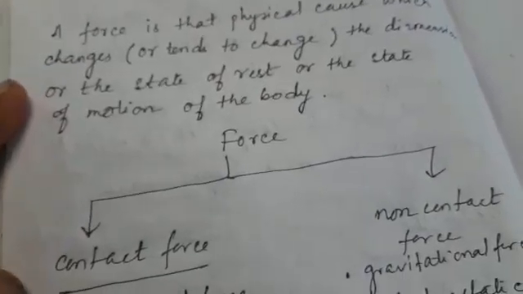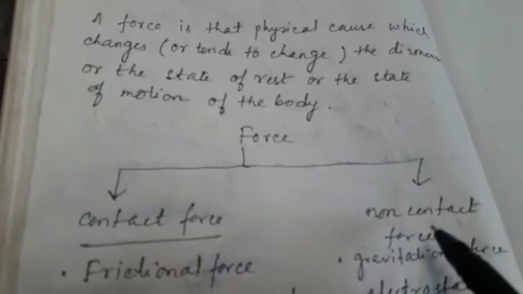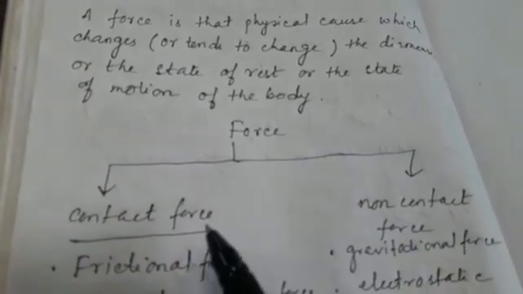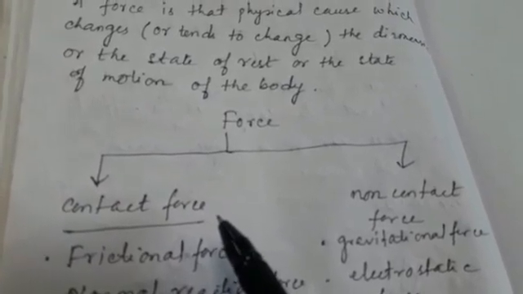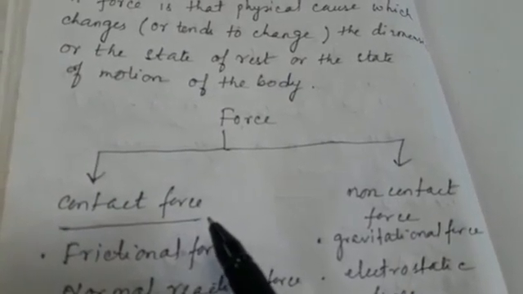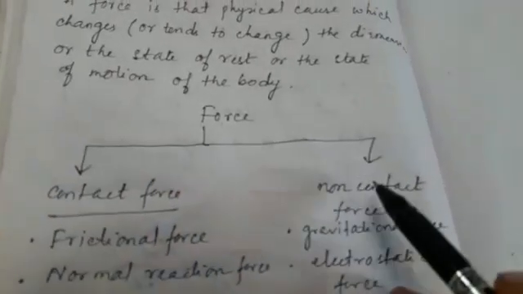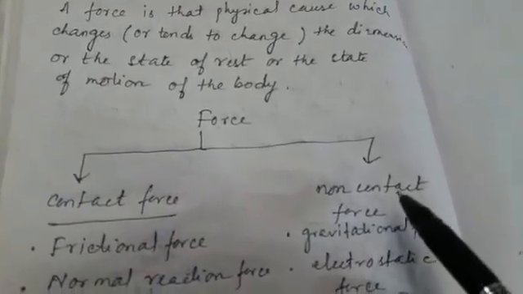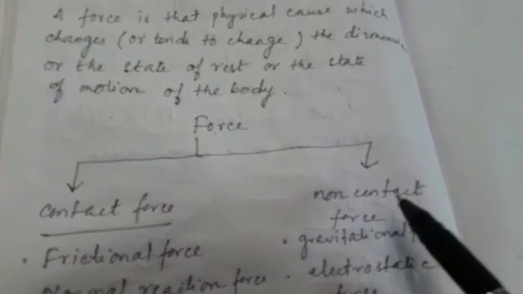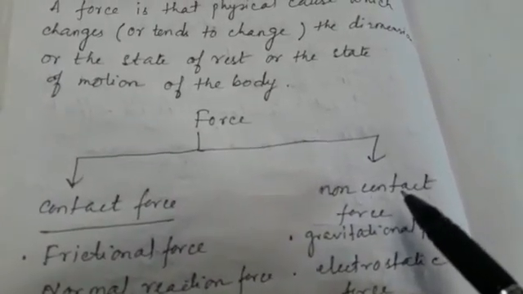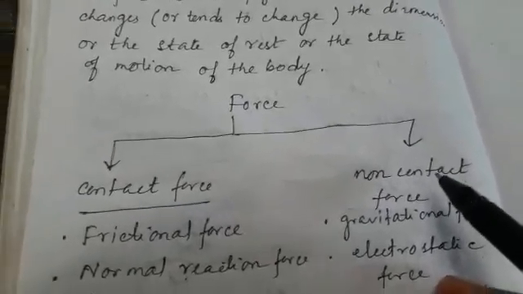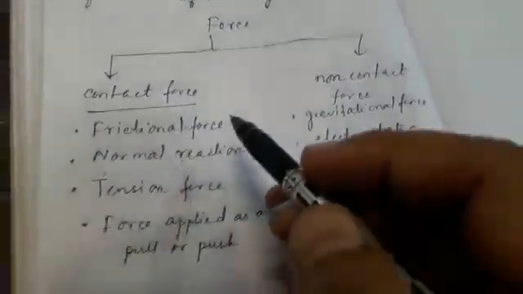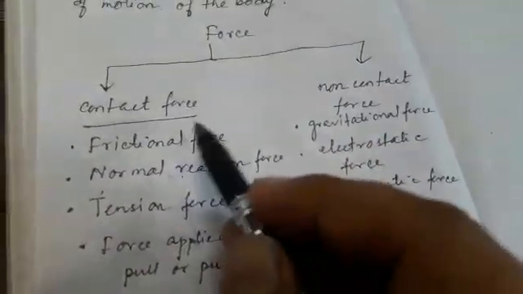Now force is basically classified into contact and non-contact force. So there are two types of force. One is contact force. Contact force is that force which comes into existence when the bodies are in physical contact with each other, whereas non-contact forces are those forces which come into existence between two bodies even when they are separated by some distance, meaning they are not physically in contact with each other. That is non-contact force.